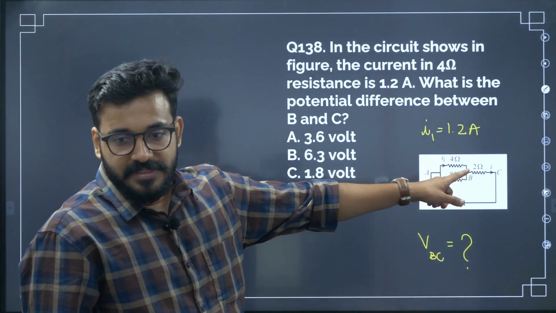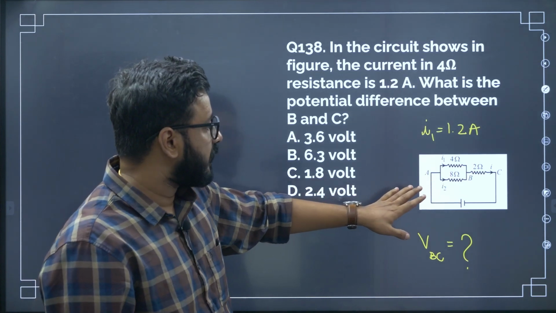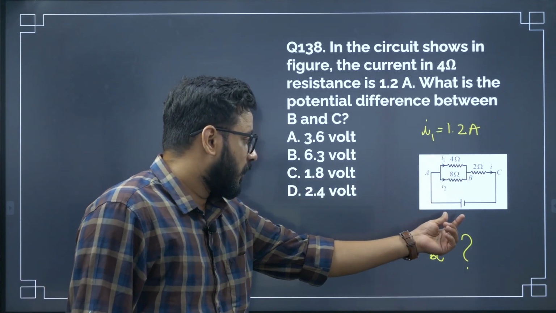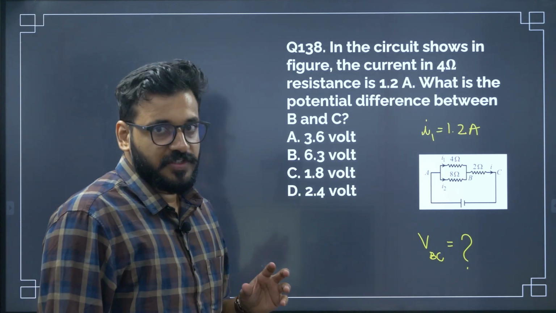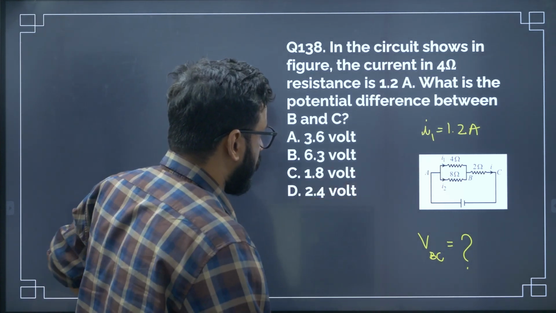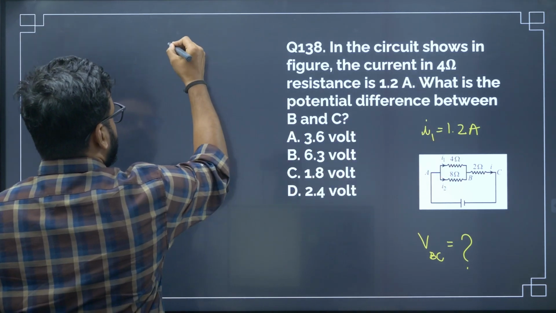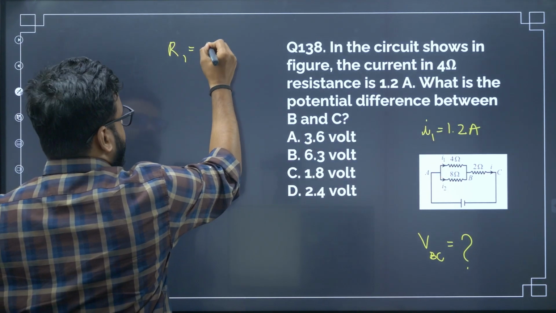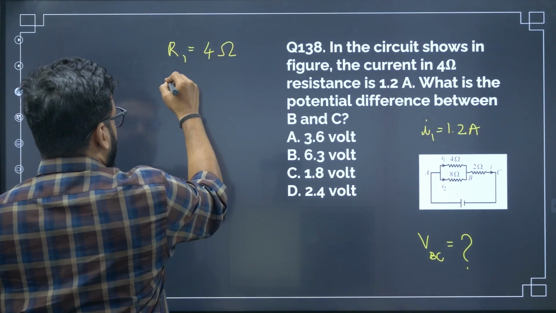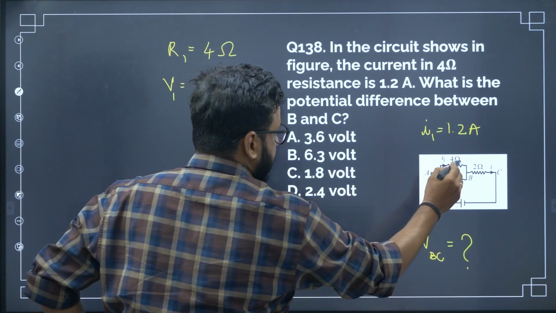So what is the potential here? This is the total potential. We have to find the total potential first. The total potential of the battery is not given, which is not required at this moment. Let me tell you why. Because we have I1 equal to 1.2 ampere, R1 equal to 4 ohm, so we can find V1 across the 4 ohm.